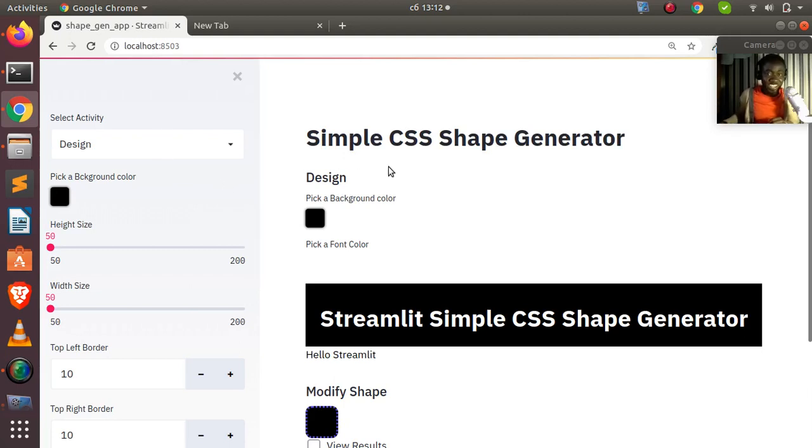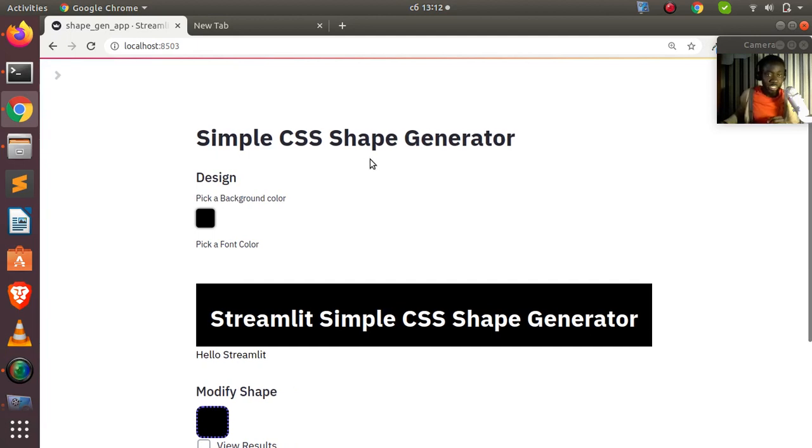My name is Jesse, and in this tutorial, we're building a very simple app with Streamlit. We're building a very simple CSS shape generator, using the new feature for the color picker. We're trying to see how to use that to build something cool. So let's see what we're building.